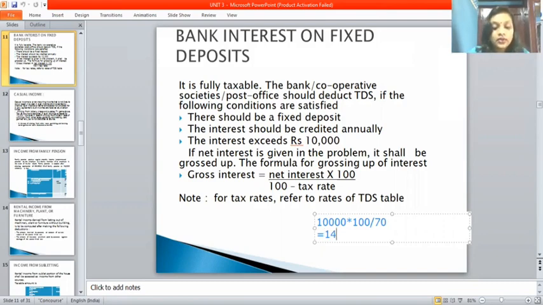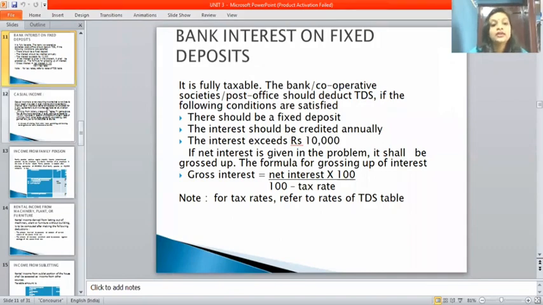This is how we have to calculate the TDS part. If the problem mentions net interest, then you should calculate TDS. And the last point is that we calculate based on the TDS rate. These are the things you should note.